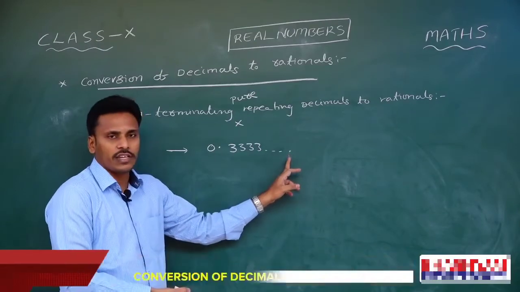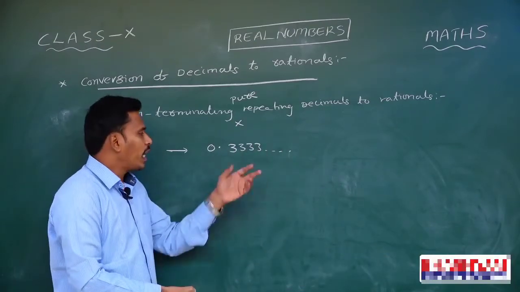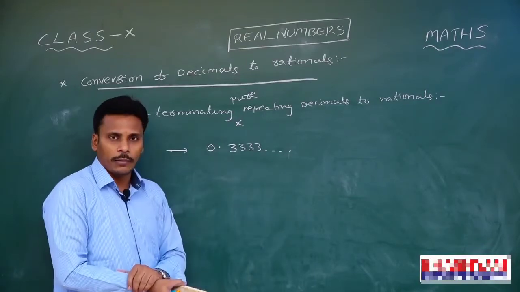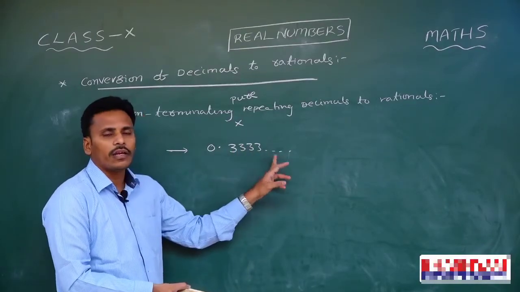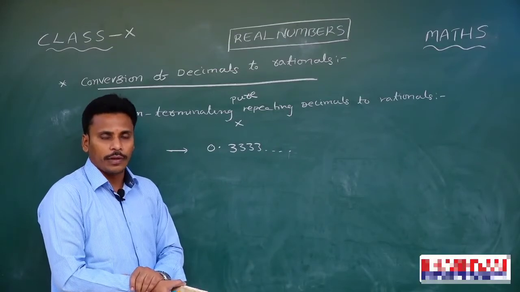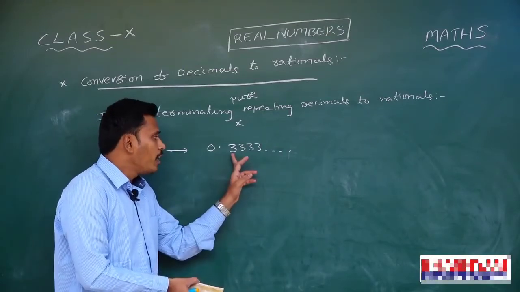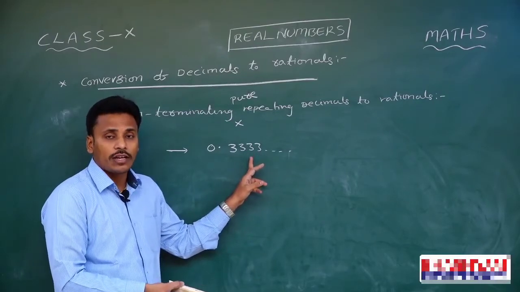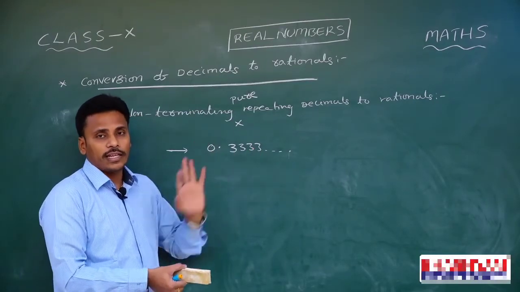It won't end at a stage, it will continue like that. It contains an infinite number of digits in its decimal part, so we call it non-terminating. And since 3 is repeating, we call it non-terminating repeating. And if you observe, every number in the decimal part is repeating, right? That's why we call it non-terminating pure repeating decimals.